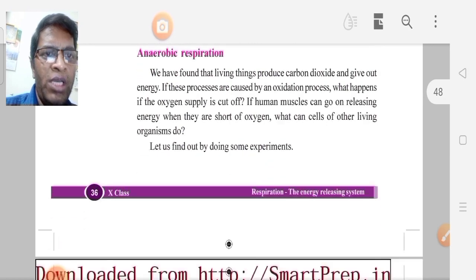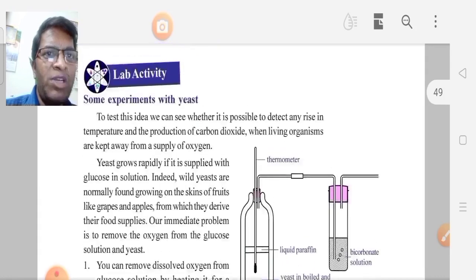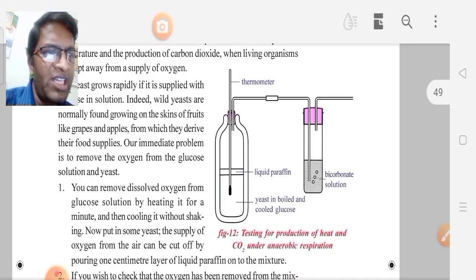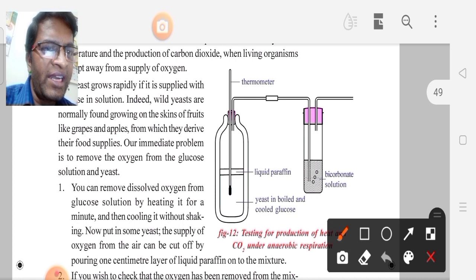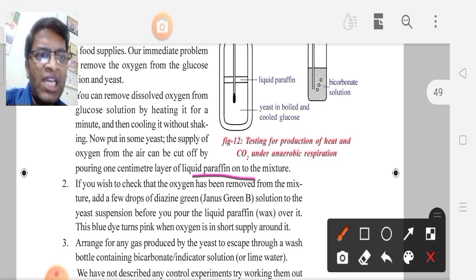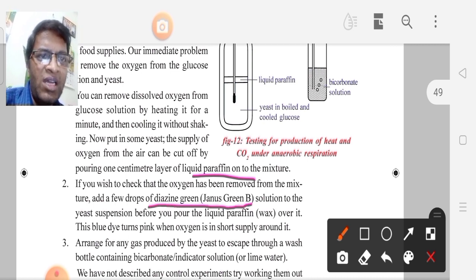Next, the anaerobic respiration activity. What can we prove by this experiment? Testing of production of heat and carbon dioxide under anaerobic respiration. In this activity we use liquid paraffin. One more indicator is also used. What is the indicator used in the anaerobic respiration activity? Diazine green or Janus green B.